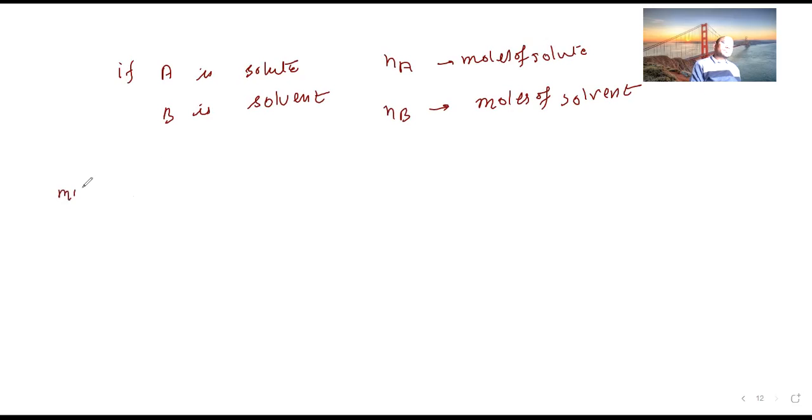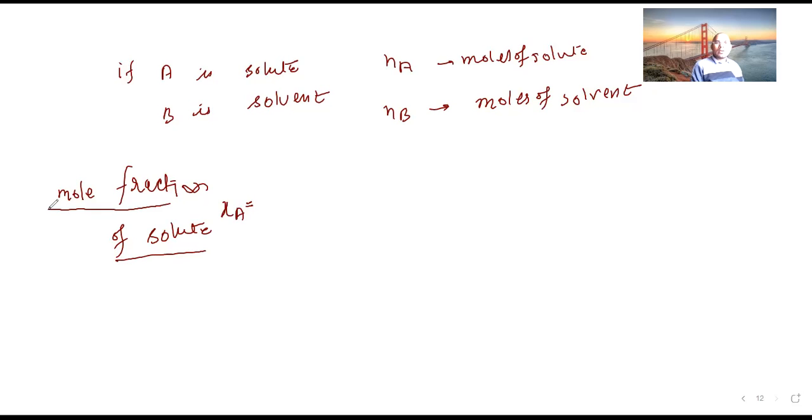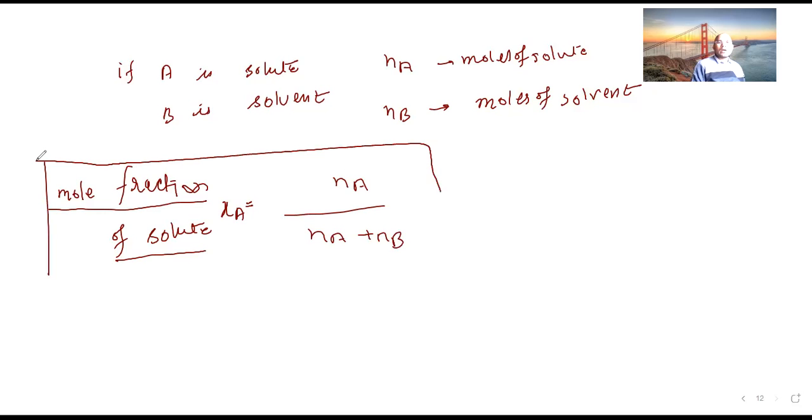Now we are talking about mole fraction of solute. How to write that? Mole fraction of solute is XA, since mole fraction means X. So XA is moles of solute, that is nA, divided by total moles, that is nA plus nB. Yes or no? Yes.